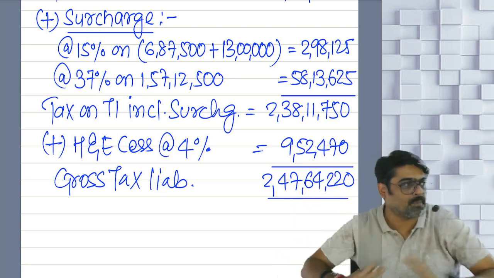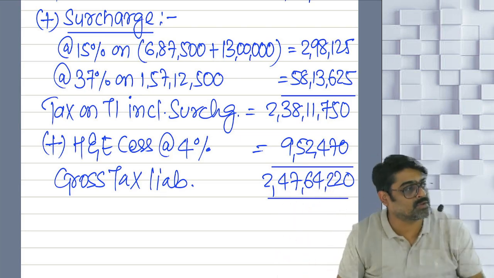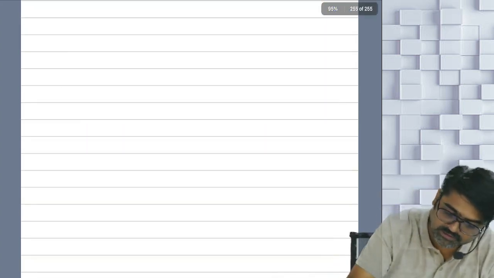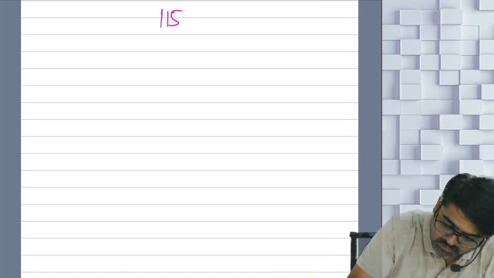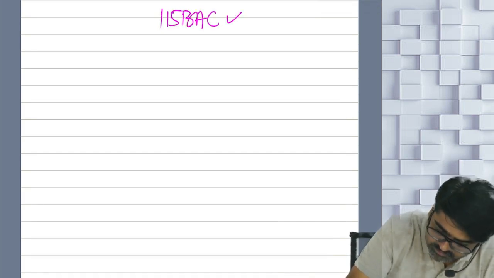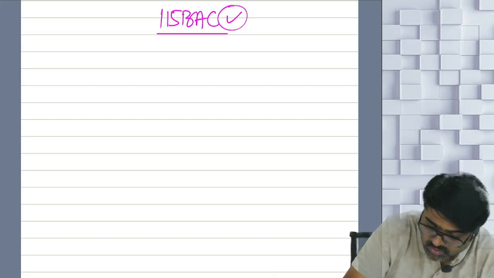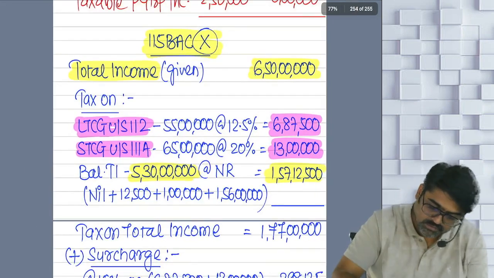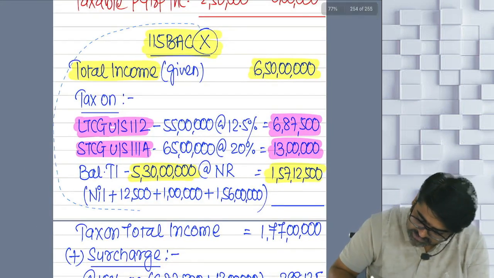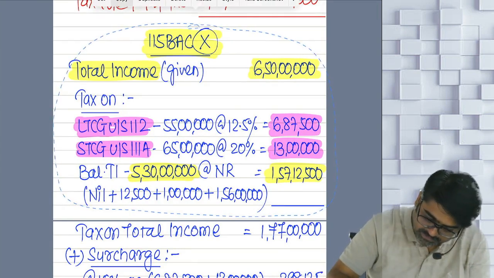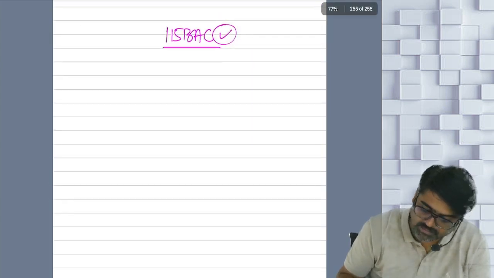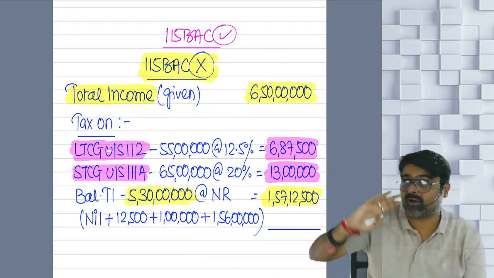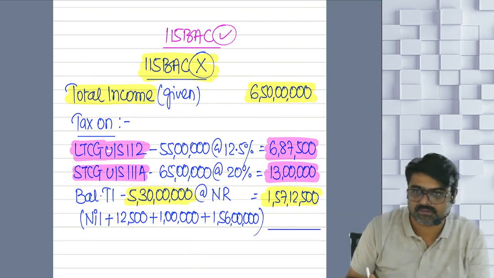Same question, copy paste. But now we are supposed to follow 115BAC. Now if we follow 115BAC, let's see. Guys, can I pick up this entire thing? Copy paste. Pay attention, otherwise you will not know what things I'll be changing. So I have picked up everything from there and copy pasted.